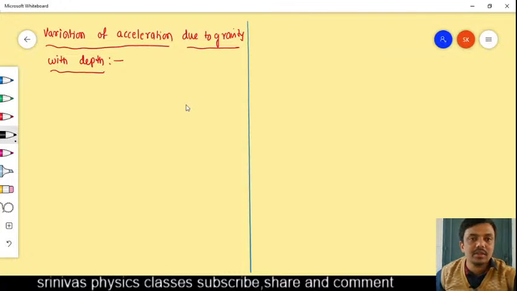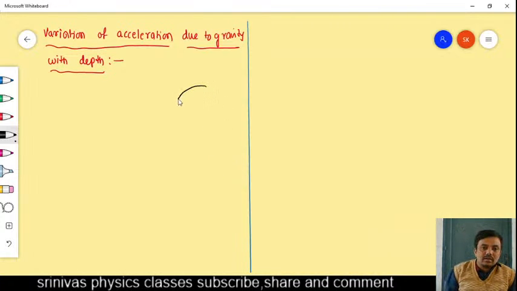Okay, continuing the topic: variation of acceleration due to gravity with depth. Now, this is considered as the earth. On the surface of earth, acceleration due to gravity is small g.